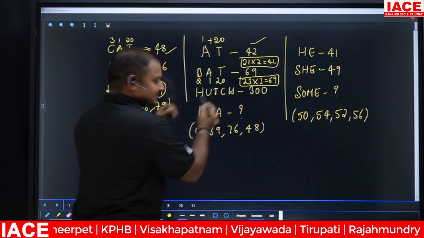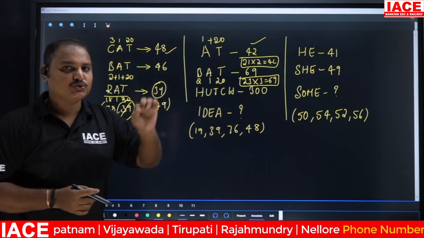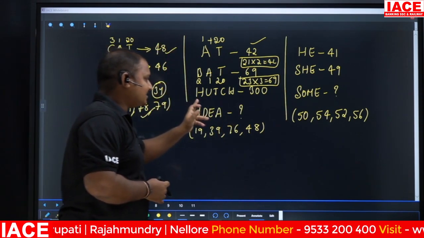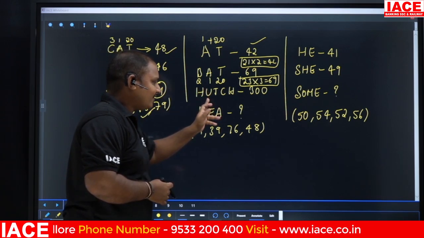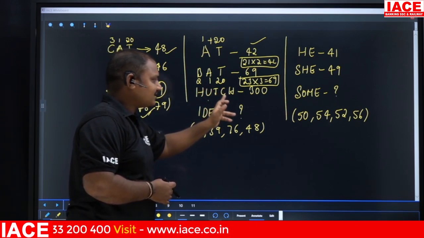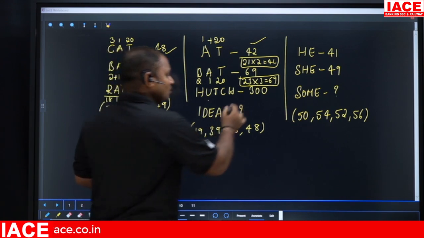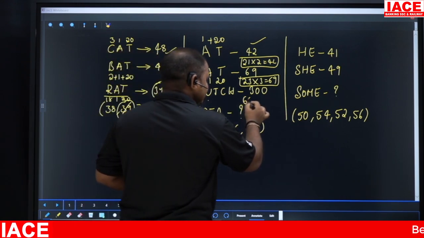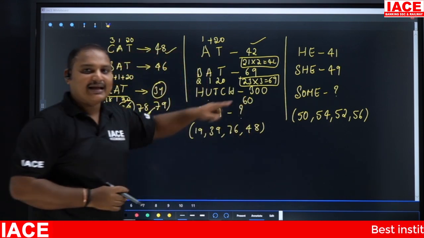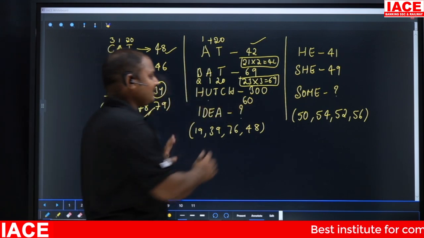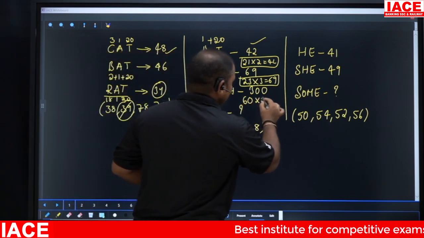Next I'll go with this, HUTCH. That is H 8 plus U 21 plus T 20 plus C 3 plus H 8, the total will be 60. And the number they have given is 300. So 60 into 5 equals 300.